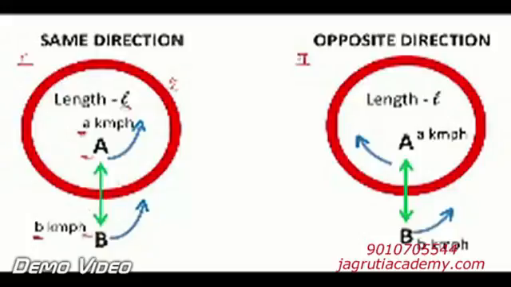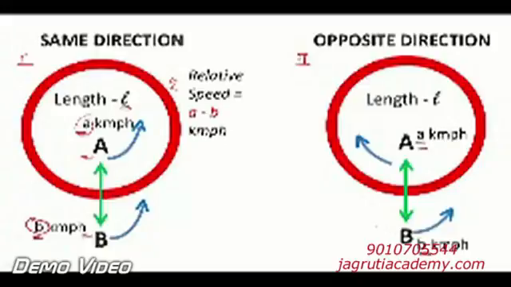In the left hand side diagram, they are running in the same direction. Therefore, the speed will be A minus B km per hour. So you can see here, relative speed A minus B. What about the relative speed of the right hand side circle? They are moving in opposite directions. Therefore, relative speed will be A plus B km per hour. You can see on the screen.